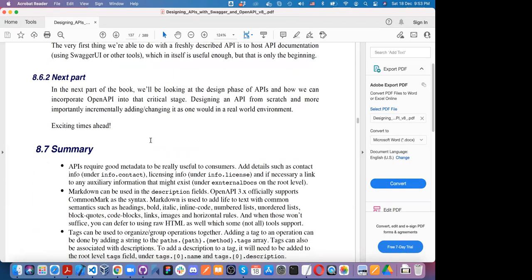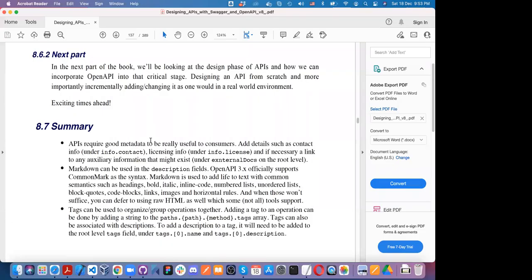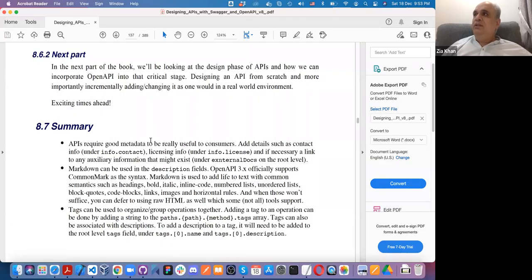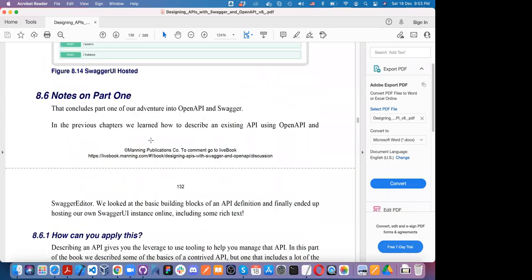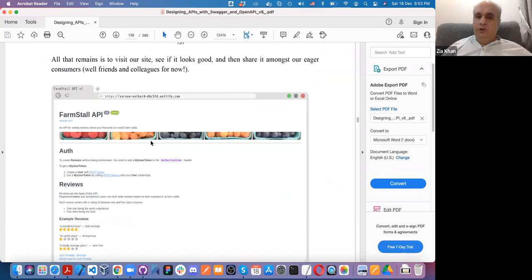Sir, basically we are trying to create a UI of, we are creating a UI for the documentation. Whole documentation and for reviews. Yes, but not for review, but for all the APIs.